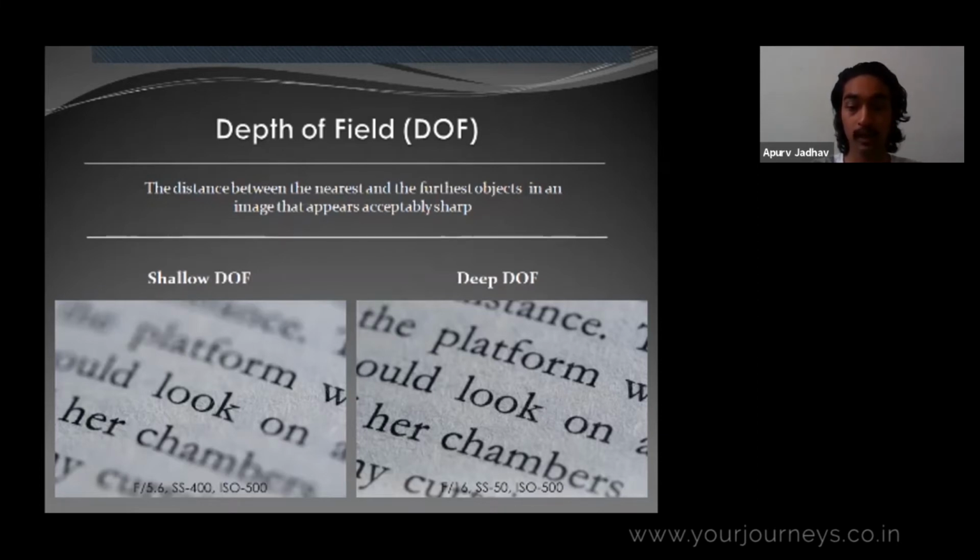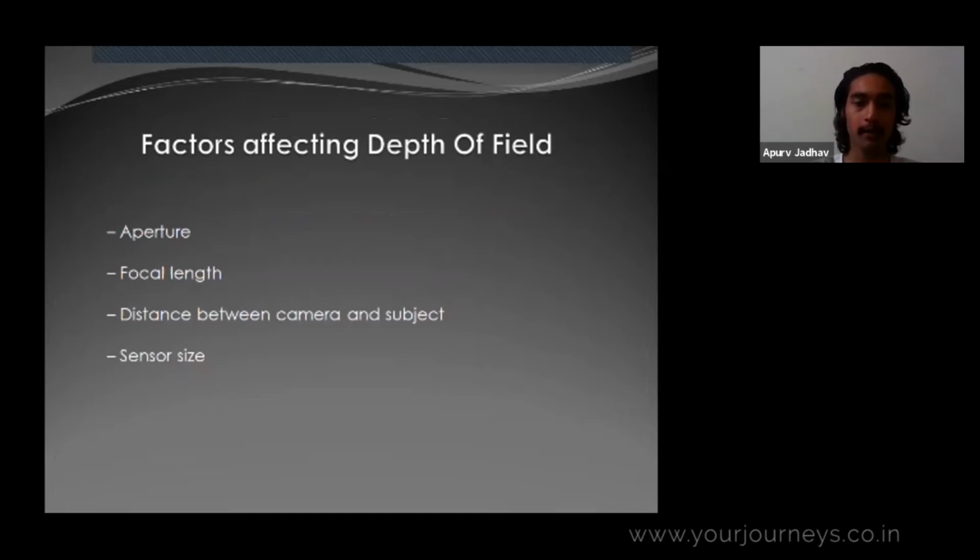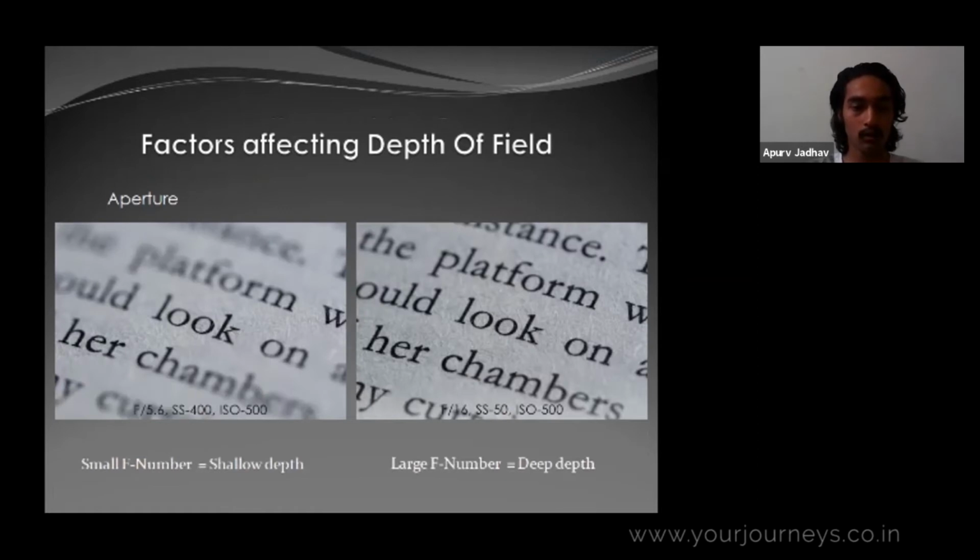There are totally 4 factors that affect depth of field. That is aperture, focal length, distance between camera and the subject, and the sensor size. We will go through every aspect. The first one is aperture. In simple words, a smaller f number means a larger aperture. A smaller f number will